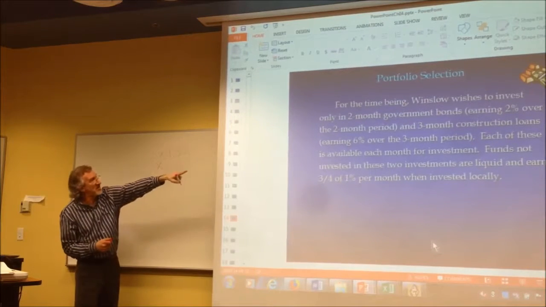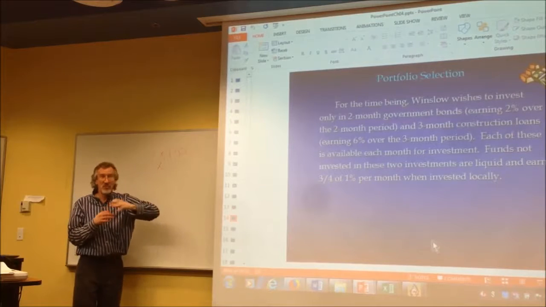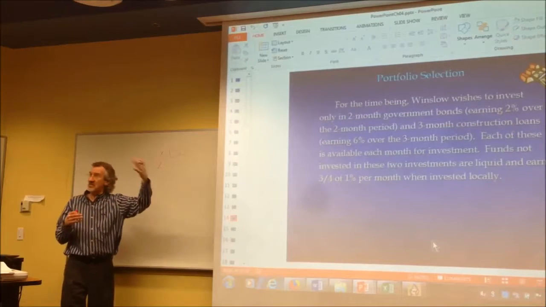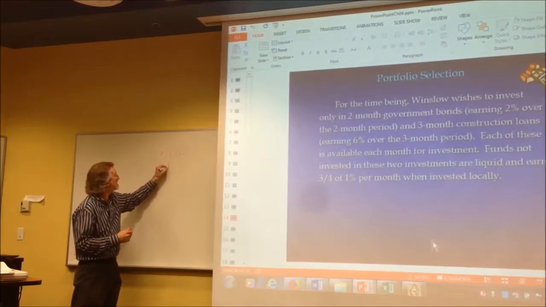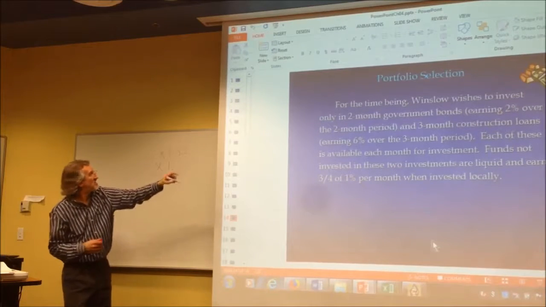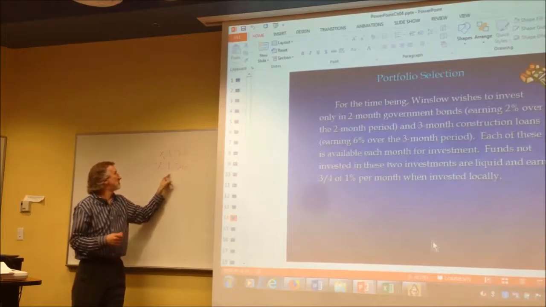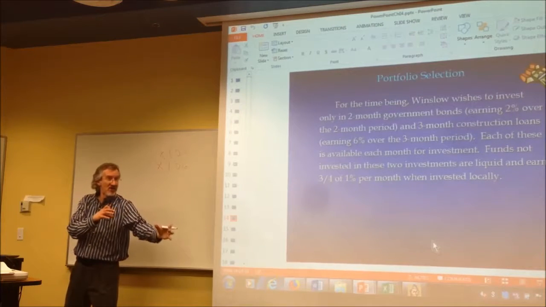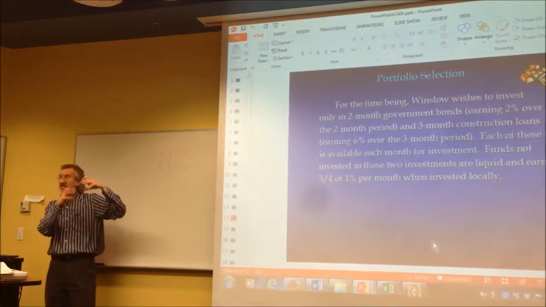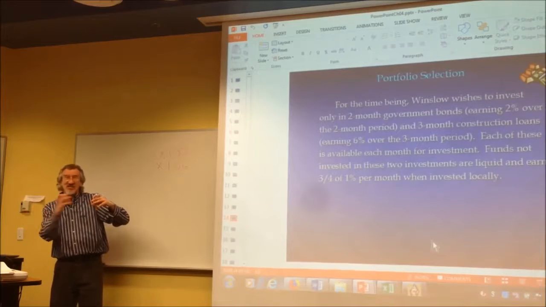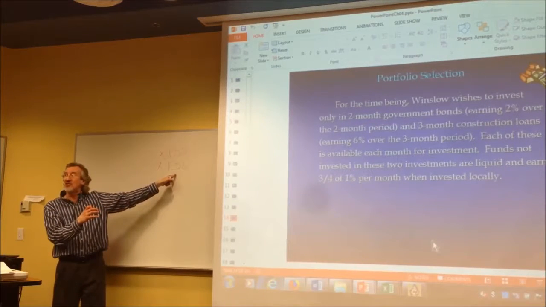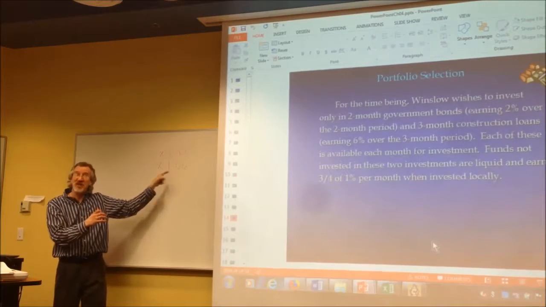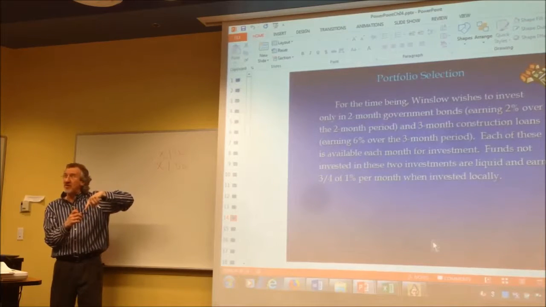Same with the construction loan. If we put money in that and commit it for 3 months, when it's coming back out, we want to multiply it times itself, what is that, 6%, plus the interest. So when we multiply it by that, we're saying whatever we had put in there, now that it's maturing, it's all the money we put in plus the 6%, all in one calculation. And that's how much we have available to make a decision on for the following month.